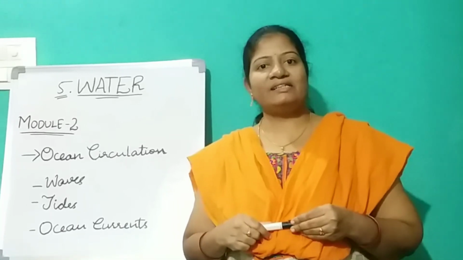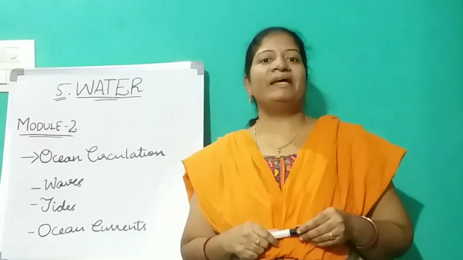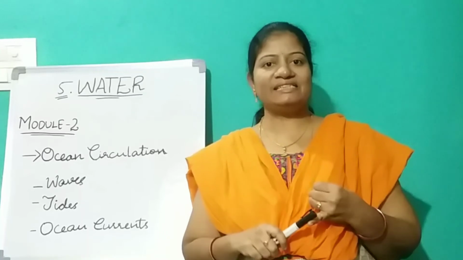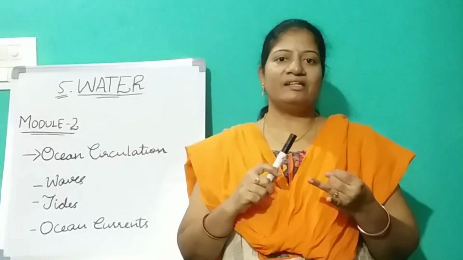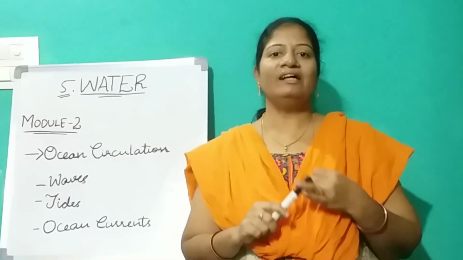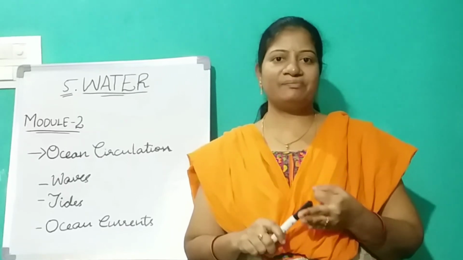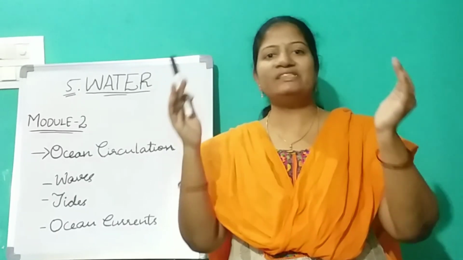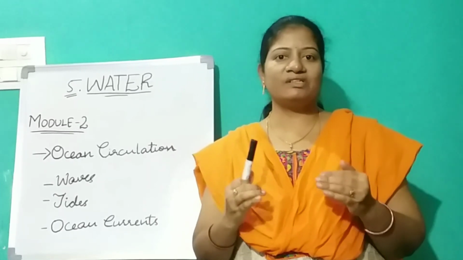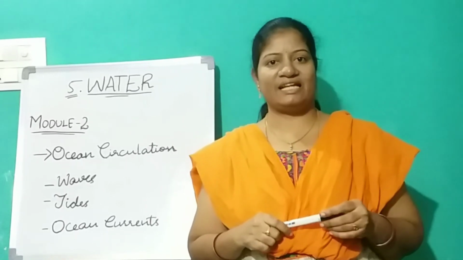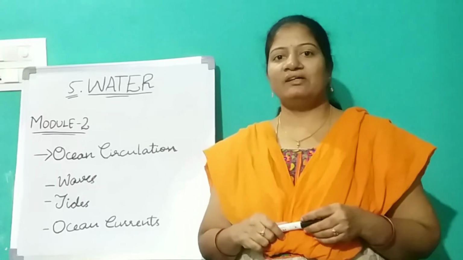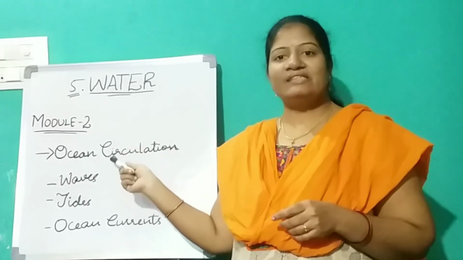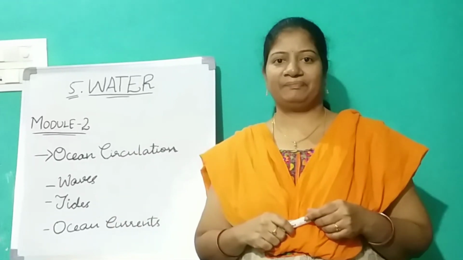So why do those movements occur? Based on the forces of the winds and the temperature differences between the different parts of the sea. And the third reason is gravitational forces. Okay, so based on these reasons, the ocean waters move continuously, constantly. Based on that, we basically have three types of movements, right?